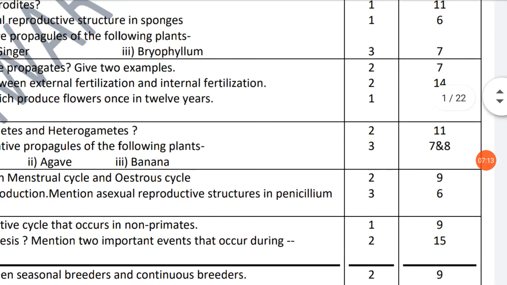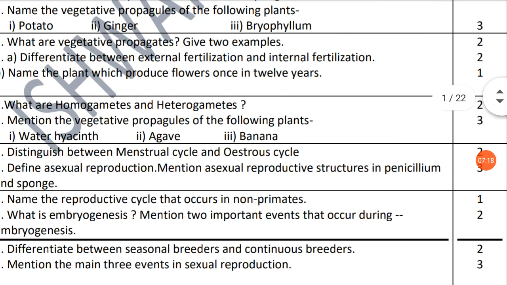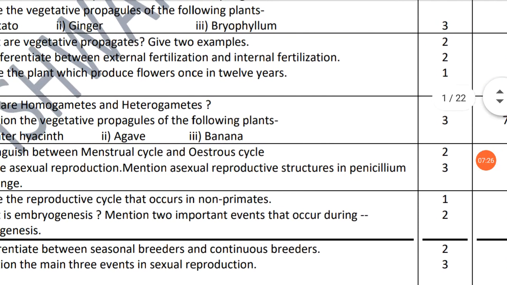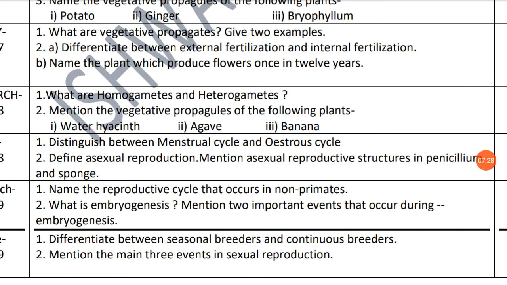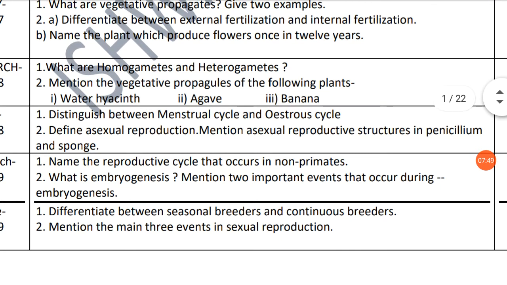Here too the page number is mentioned, NCERT book page number 7. Then second, differentiate between external fertilization and internal fertilization. This question carries 2 marks, answer in NCERT biology textbook page number 14. Come to the next, second B question, name the plant which produces flowers once in 12 years. The example is Neelakurinji, it carries 1 mark.